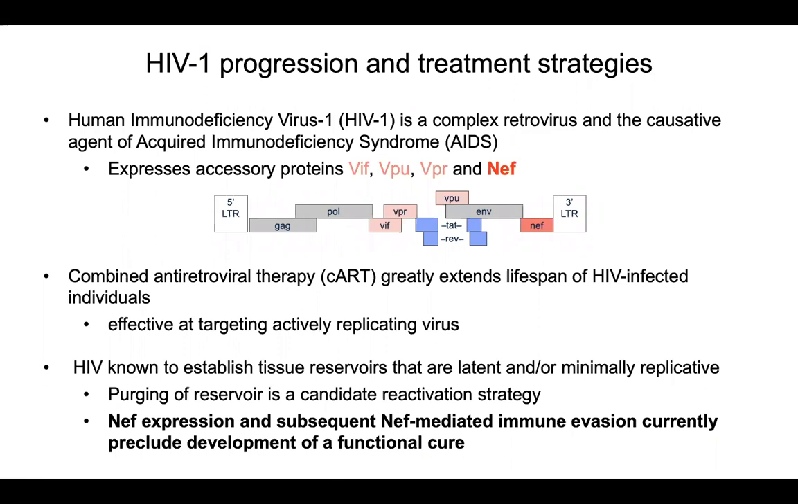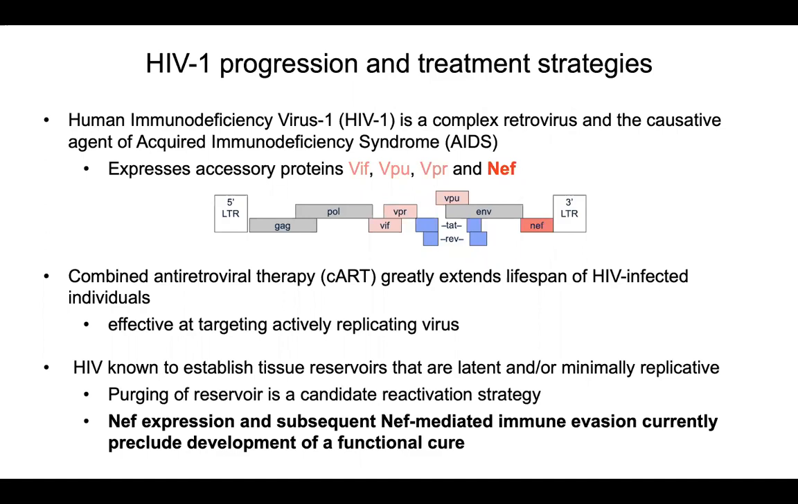pathogenesis. Combined antiretroviral therapy, or cART, is effective at prolonging the life of HIV-positive individuals by recognizing and destroying virus-infected cells in which the virus is actively replicating. However, HIV pathogenesis includes tissue reservoirs that contain latent or minimally replicative virus and therefore are not targeted by cART. One reactivation strategy is to purge this reservoir with the hopes of achieving a functional cure.